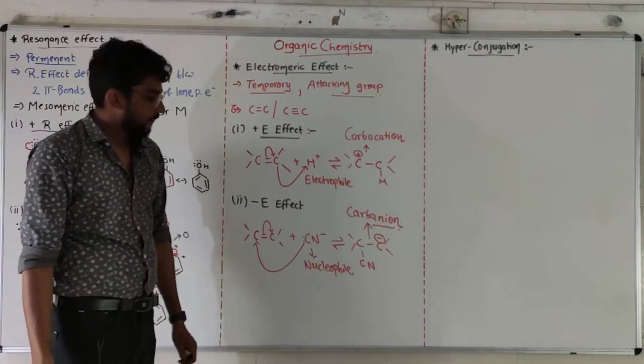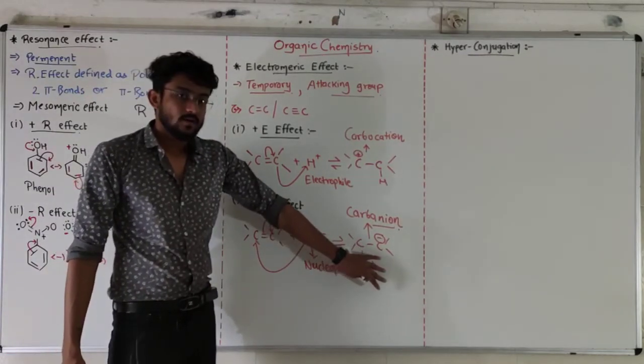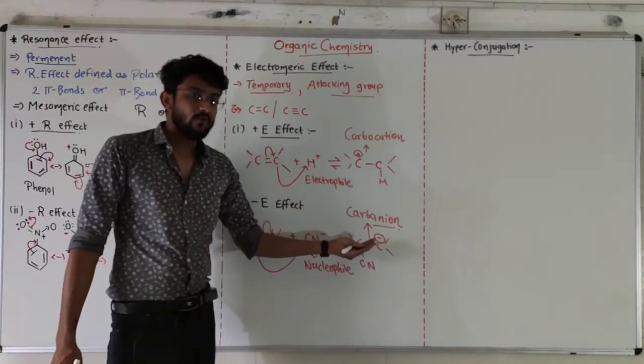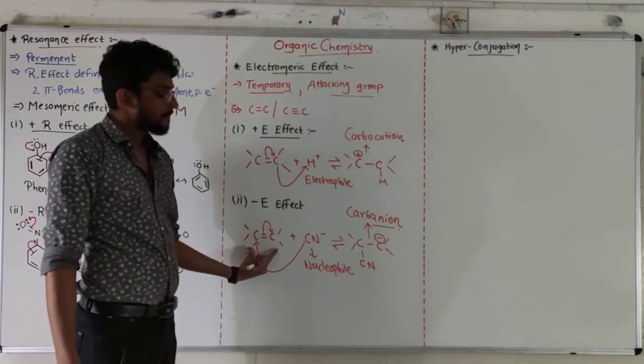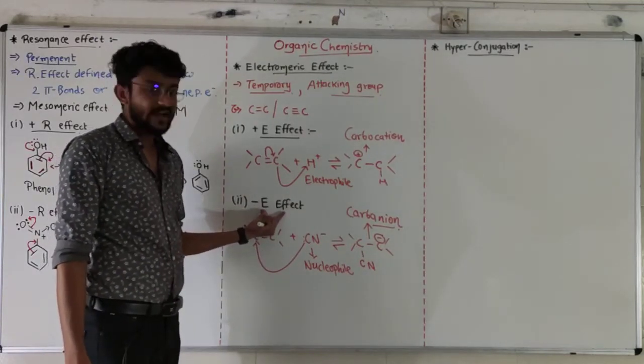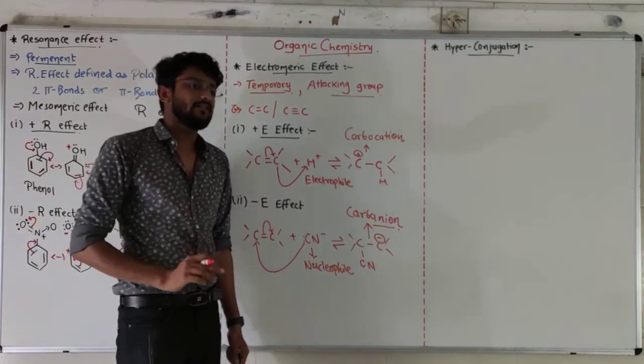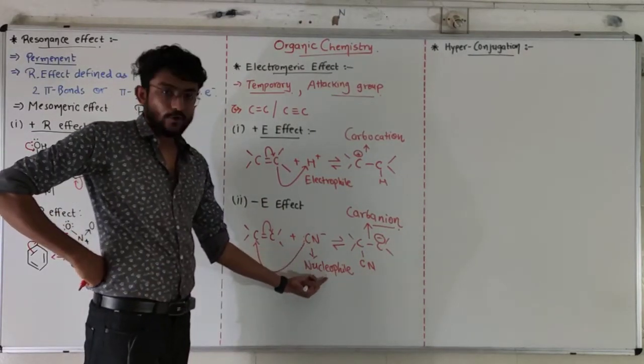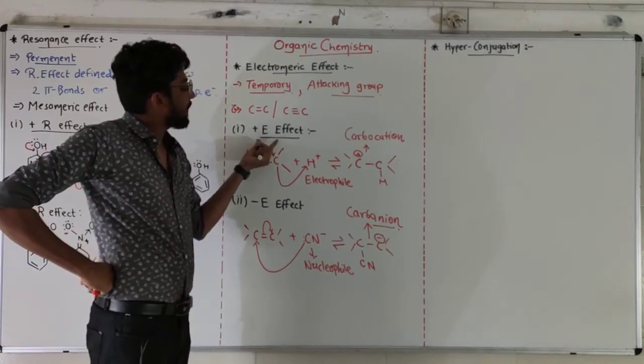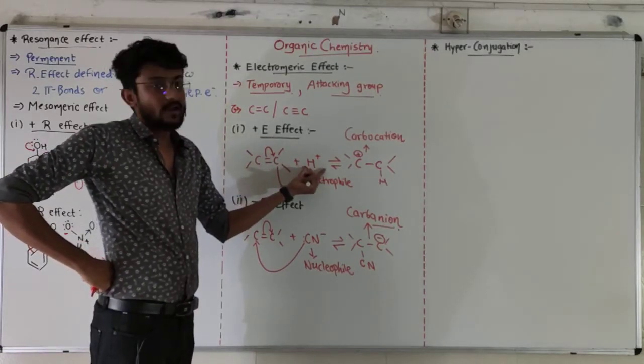If we remove cyanide from here, the double bond will be formed again and our original compound will be obtained. That's why it is known as a negative electromeric effect. In the negative electromeric effect, the attacking group will be a nucleophile, and in the positive electromeric effect, our attacking group will be positive.